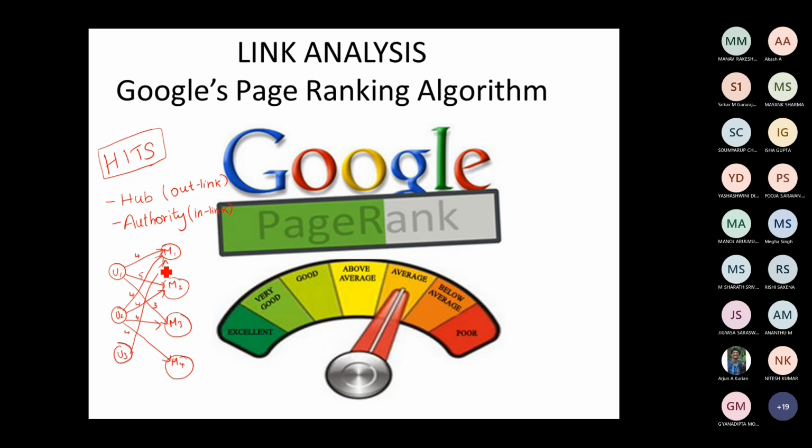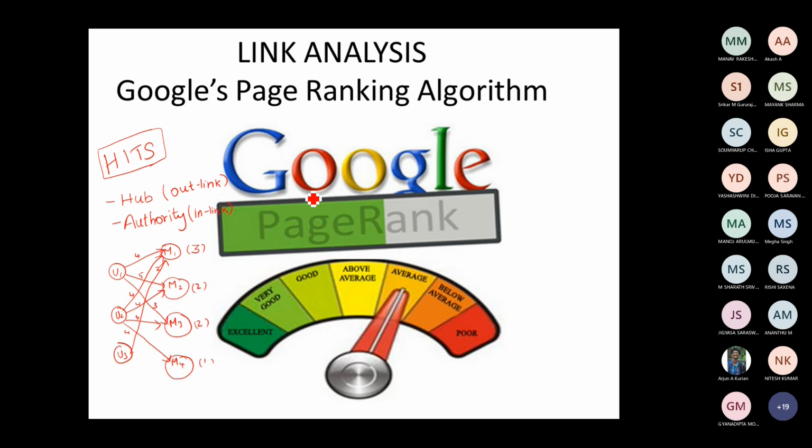This user watches one movie and gives it a rating of 2. Now, what is the maximum number of links this movie has got? 3 users have watched this movie, 2 users have watched this one, 2 users watched this one, and only 1 user has watched this movie, and he has given a rating. So I will sum up all the ratings and reviews given by the users and find out which is the best movie.